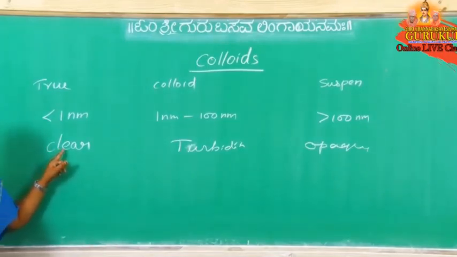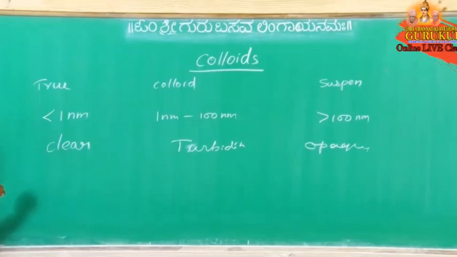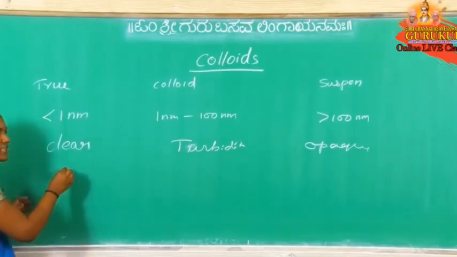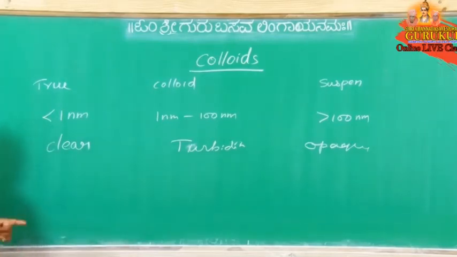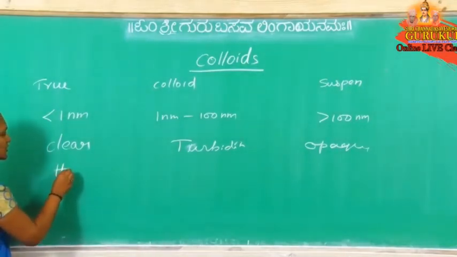Here the solute particle size is very small, so we can't say this is the solute and this is the solvent; it does not look like 2-3 phases, it appears like a single phase. Appearing as a single phase means a homogeneous mixture. A homogeneous mixture of two or more components is called a solution, nothing but a true solution. So now it is a homogeneous mixture.